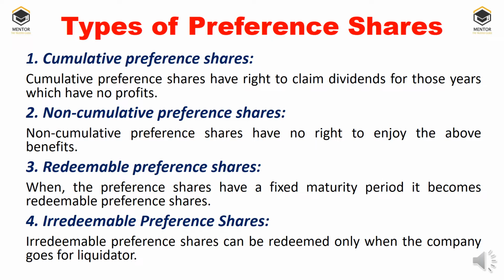Whereas with non-cumulative preference shares, if in a particular year the company did not earn any profit, then no dividend will be given to the preference shareholders. The dividend will not be accumulated every year. Redeemable preference shares have a fixed maturity period, and once the period is completed, they should be redeemed by the company. In the sense, the capital amount of the preference share should be given back to the preference shareholders.